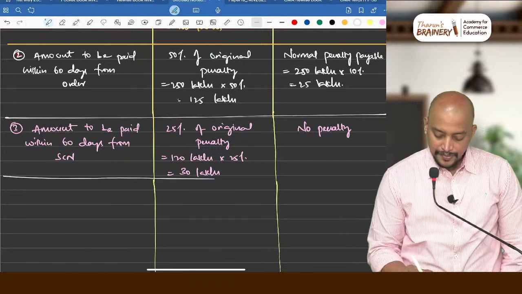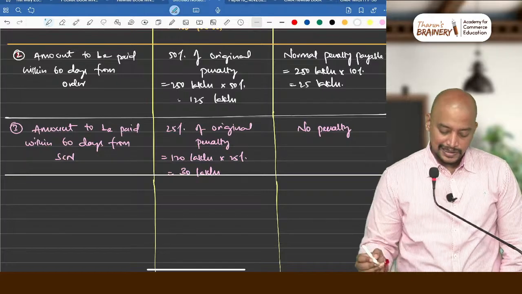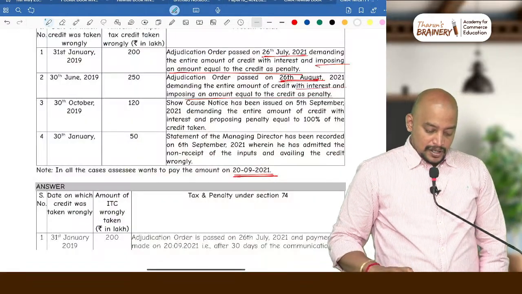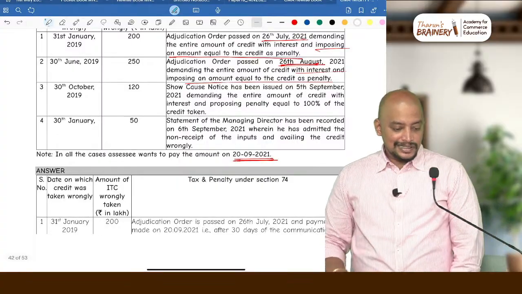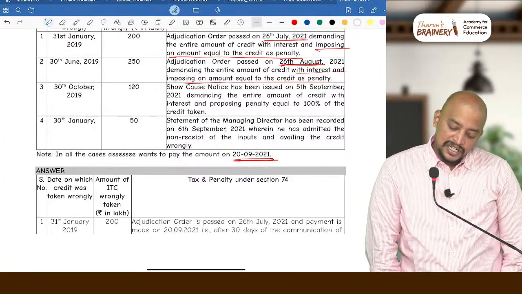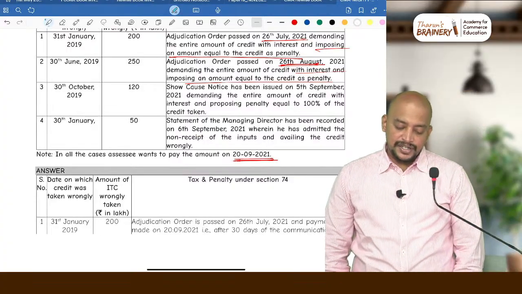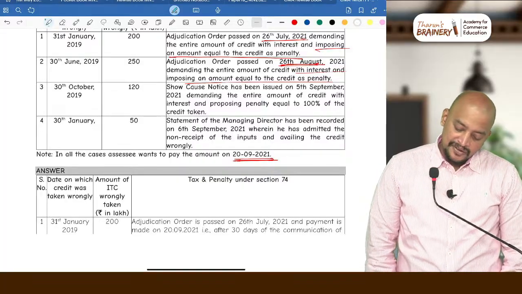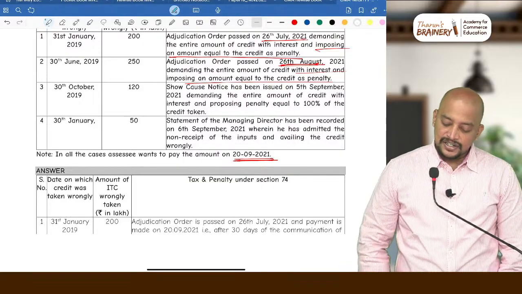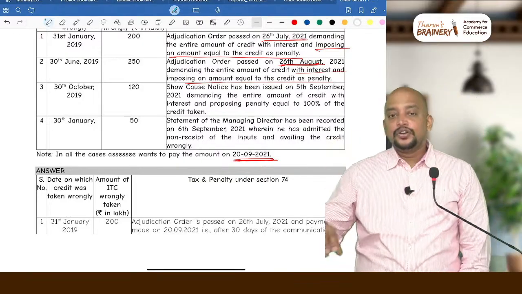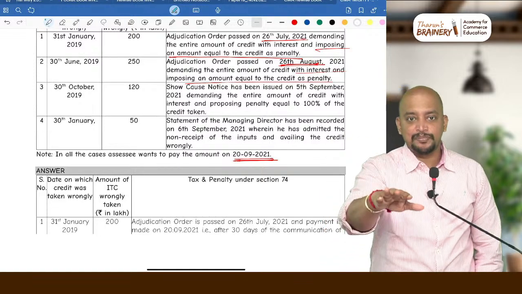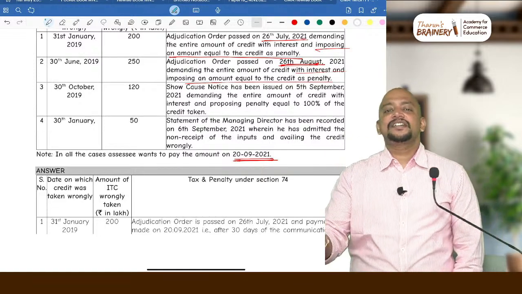Then next situation. Next situation is that 30th January 50 lakhs, statement of managing director has been recorded on 6th September, wherein he has admitted the non-receipt of the inputs and availing the credit wrongly, which means no notice. No notice. So before notice itself they are paying, correct?